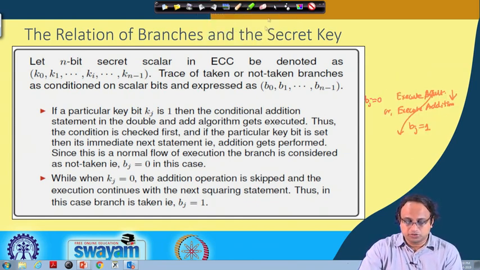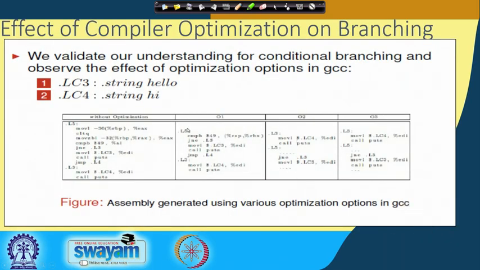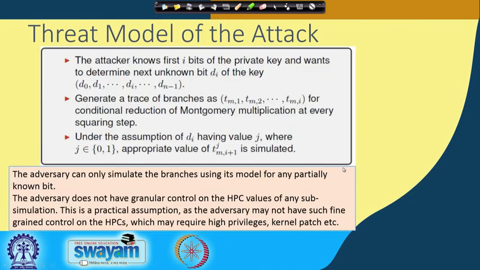With this background, it is also important to observe that if you take this kind of code and run it through several compiler optimizations like O1, O2 and O3, you will still find that these instructions remain in your final target code. The assembly generated, even using various optimization levels, would probably retain the conditional statements that you write in your high level program. That means understanding and evaluating them with respect to security is of paramount importance.